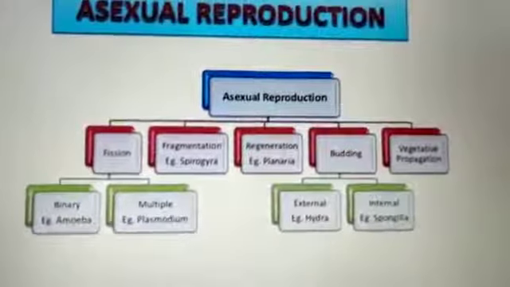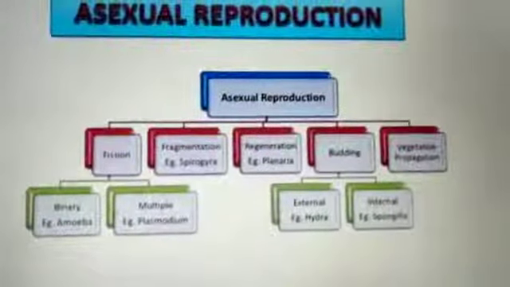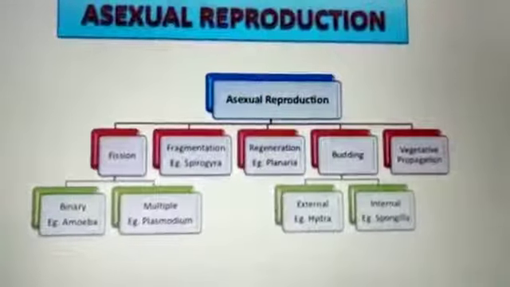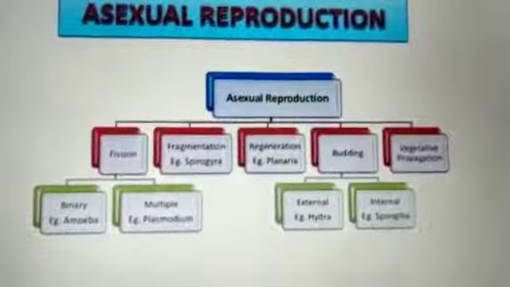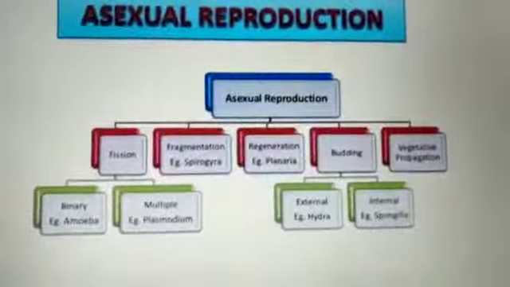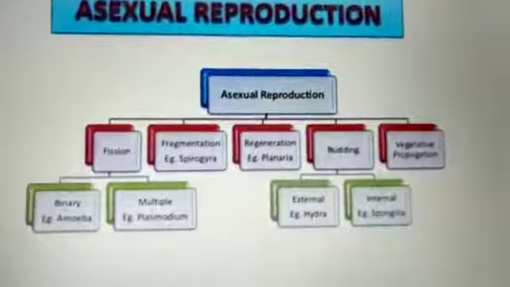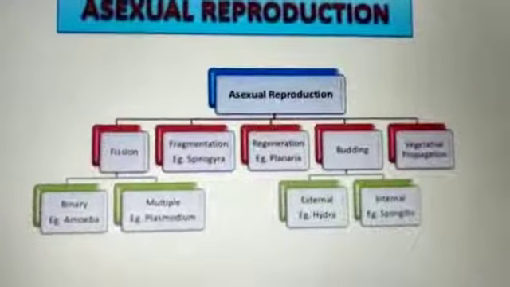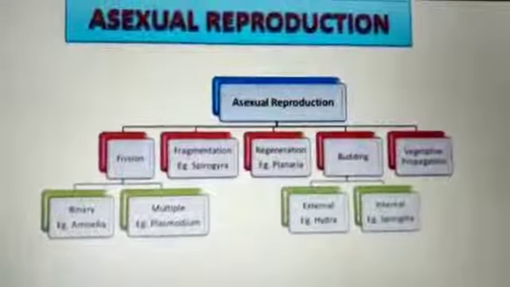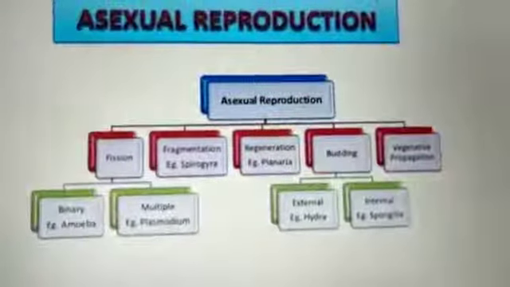Under fission, based on the formation of daughter nuclei, they are also classified. Binary fission, bi means 2. An example of binary fission is amoeba. When 2 daughter nuclei are formed at the end of the process, we can term it as binary fission. And when more than 2 individuals are formed by the end of this process, it is termed as multiple fission. An example of multiple fission is Plasmodium, which is the causative agent of malaria.